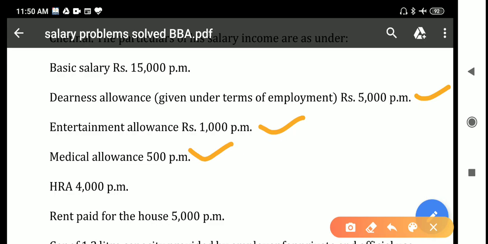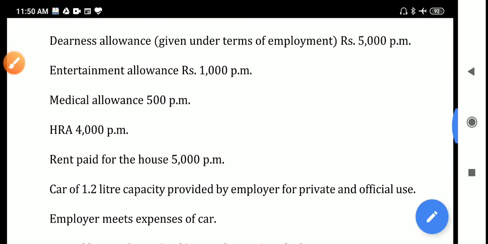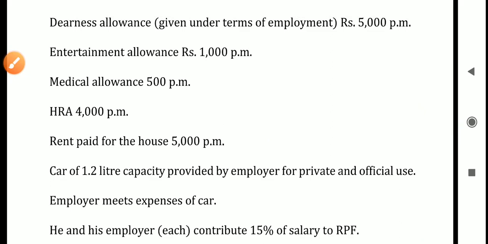And next, HRA rupees 4,000 per month. For the calculation of HRA, first you should know that HRA is partially taxable, partially exempted. So I'll let you know how to calculate the taxable portion of HRA. And next, rent paid for the house is 5,000 per month. So it is also taken into consideration for the calculation of HRA.